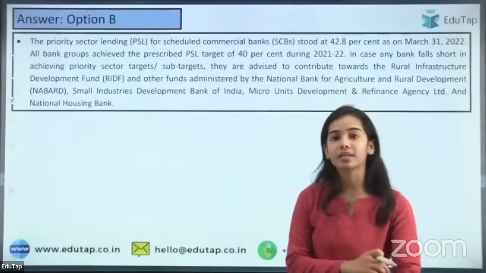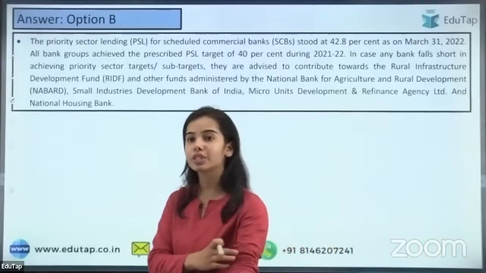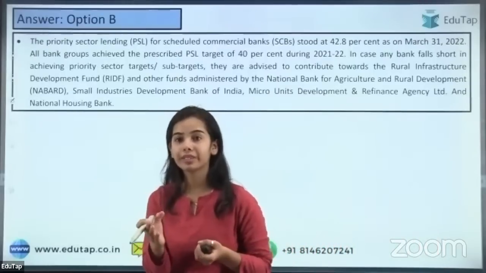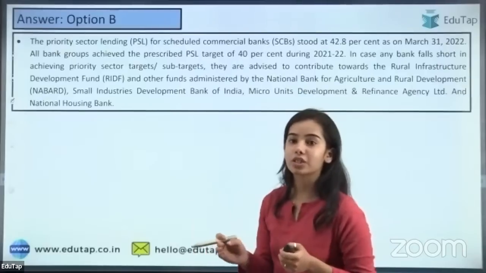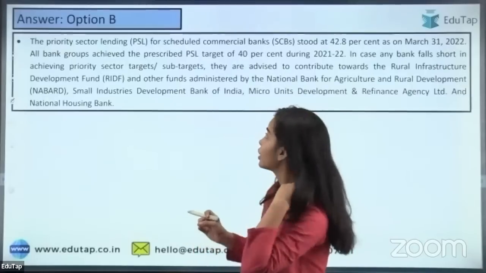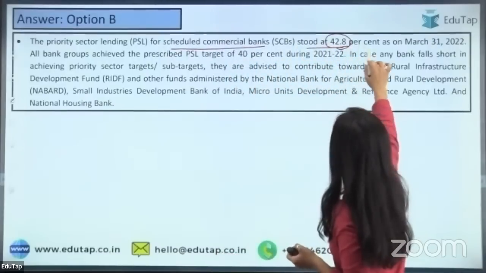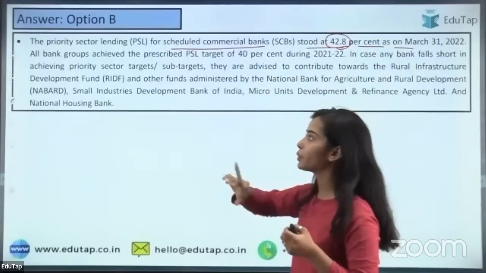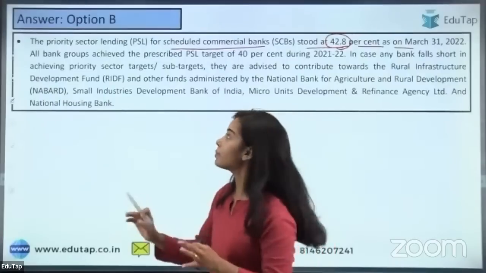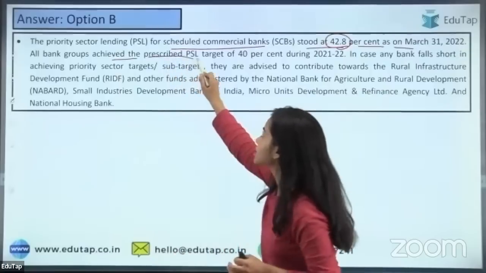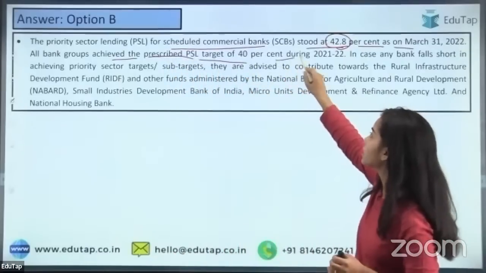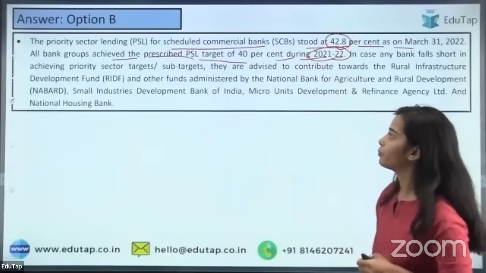Well done, Nimal. Right answer. Jyoti and Nilesh also. Drishti. Yes, that is the right answer. B is the right answer. Rajan and Naveen are also saying the right answer. So the priority sector lending for the scheduled commercial banks stood at 42.8% as on March 31, 2022. All the bank groups have achieved the prescribed PSL target of 40% during 2021-22.